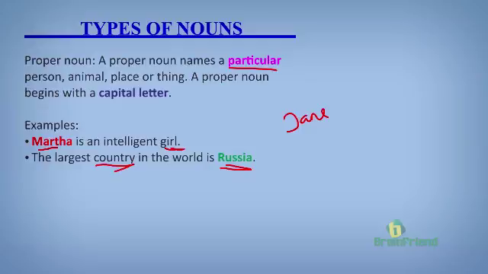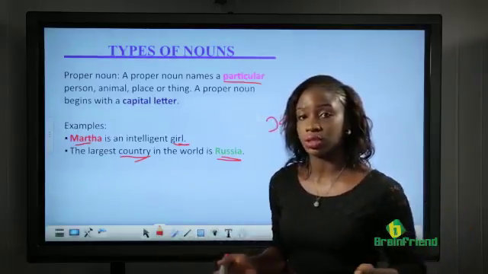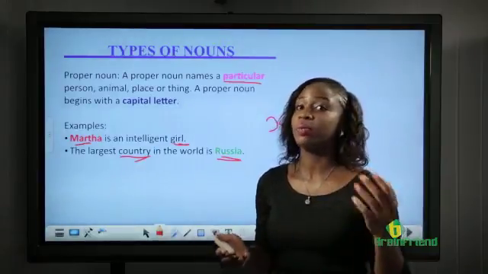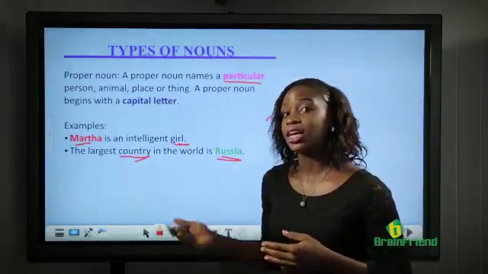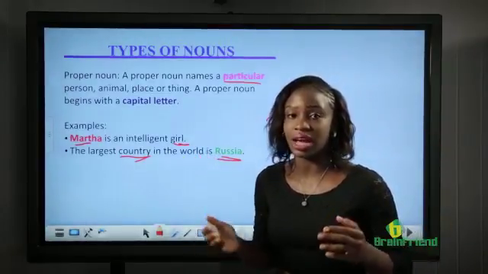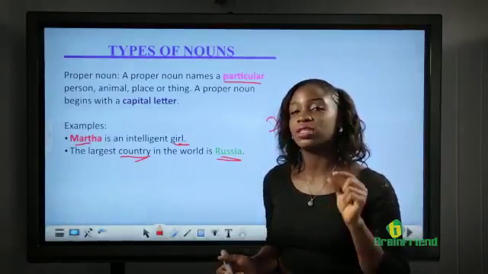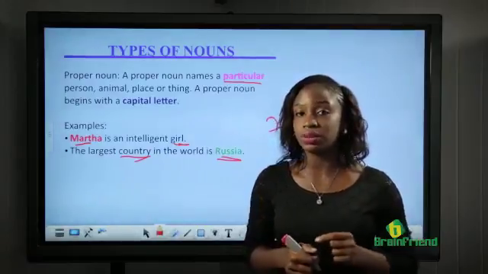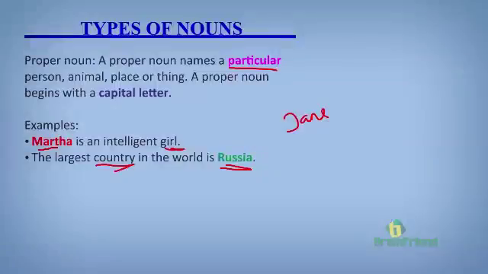Russia is a country. Now, country is the general name for different parts of the world. We have so many different countries. Russia is a country. Nigeria is a country. America is a country. Ghana is a country. Now, these different names, Russia, America, Nigeria, Ghana, are particular or specific names for different countries in the world, which means Russia is a proper noun. Nigeria too is a proper noun.